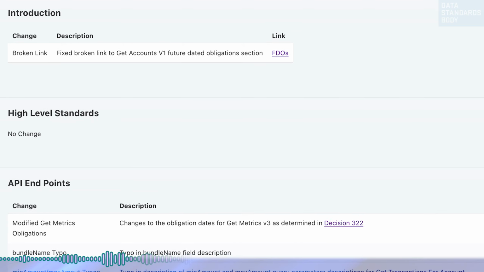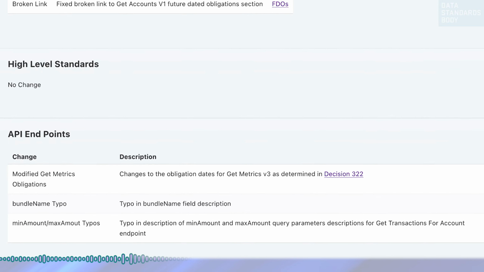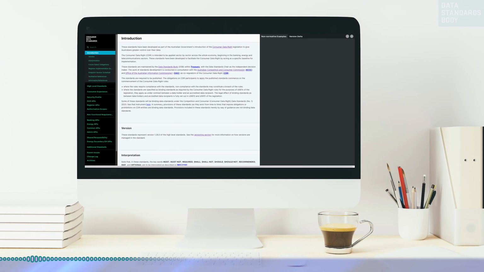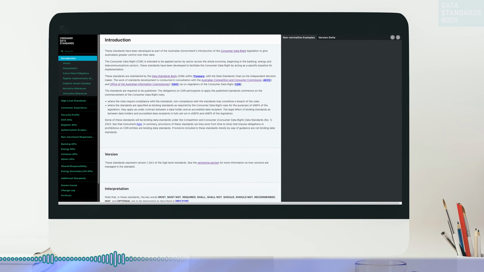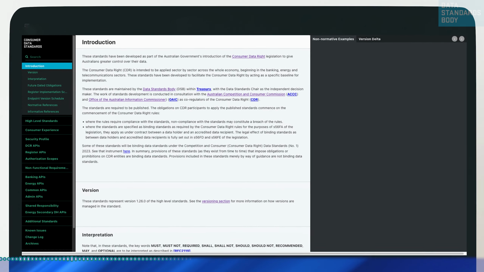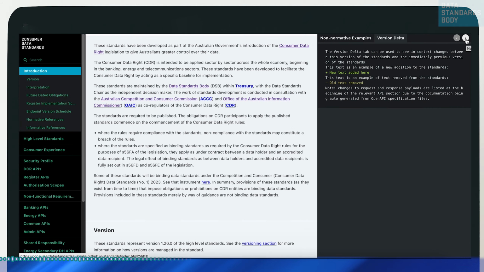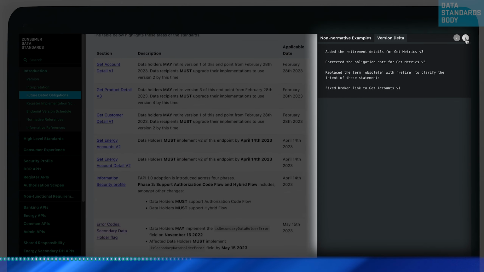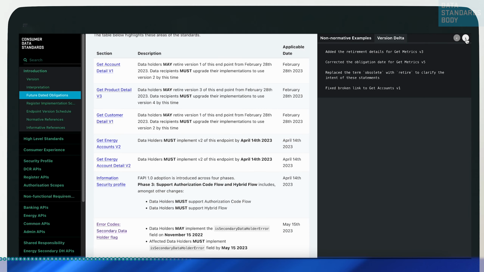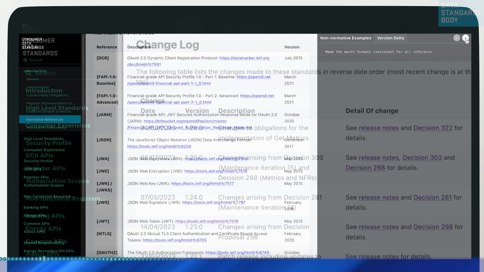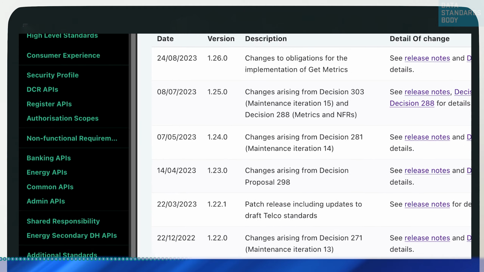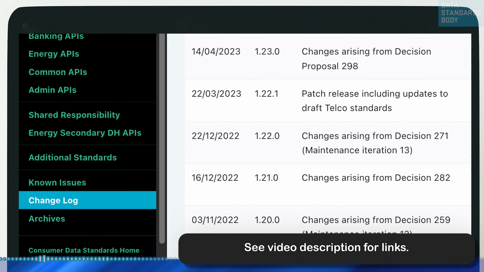Now, we won't step through all the changes here, but there are 3 ways to check these out. First is to check out the diff or the difference for the pull request on version 1.26.0 of the standards. Second is to step through the version delta on the standards using left and right arrows to navigate. Third, read through the changelog and release notes.